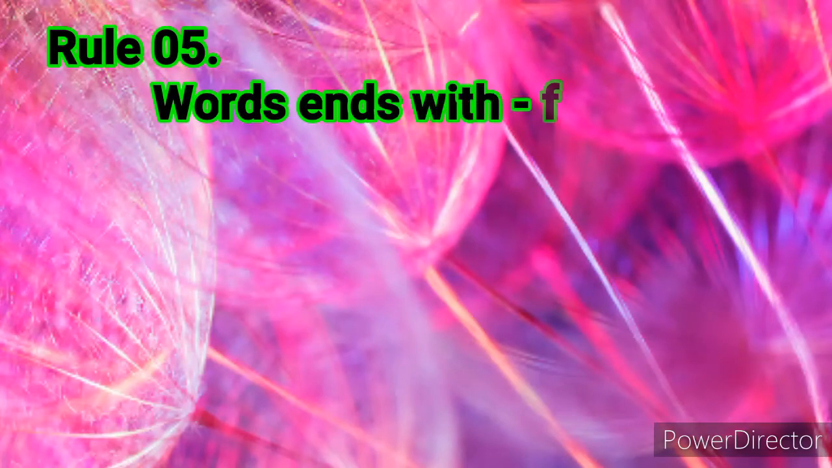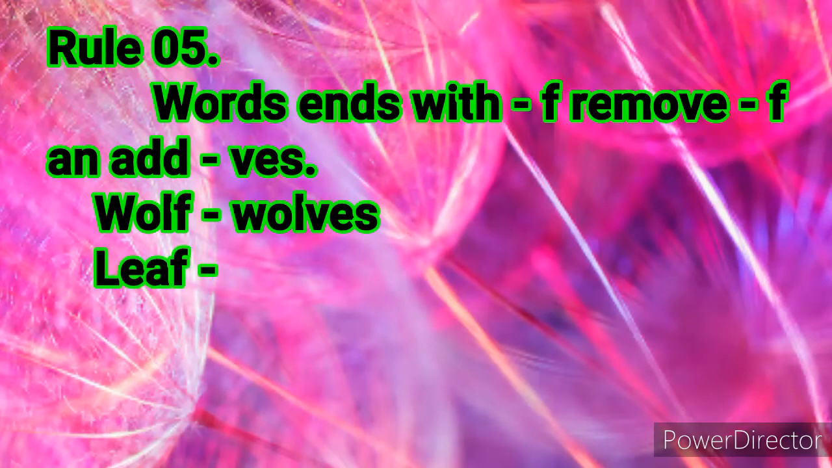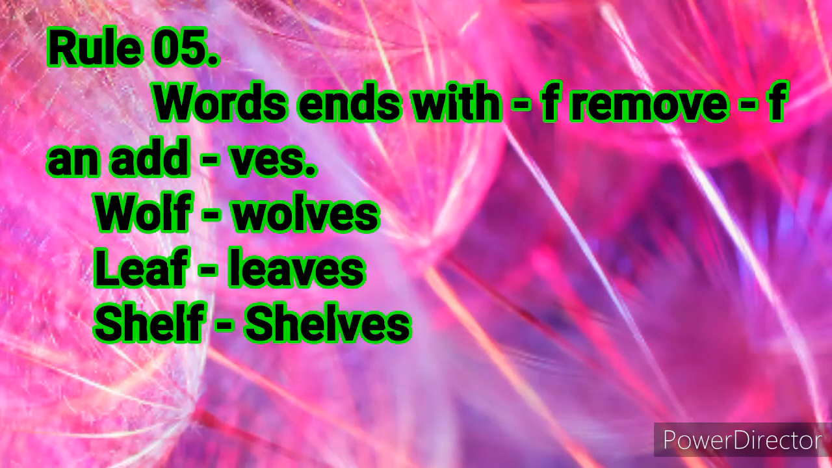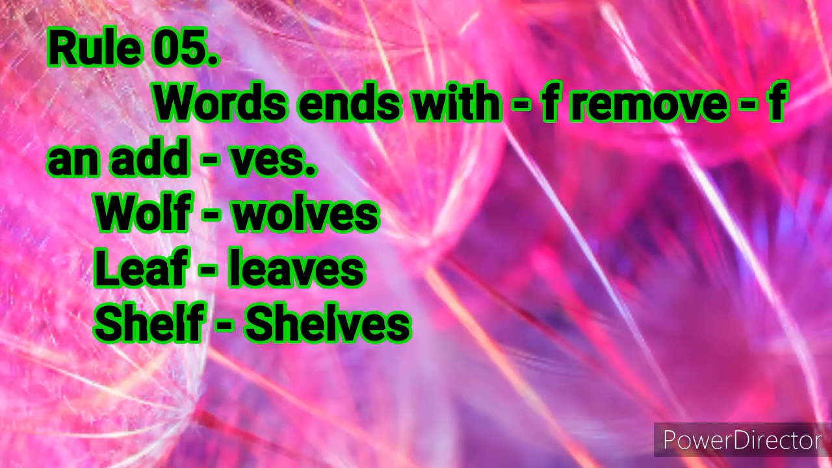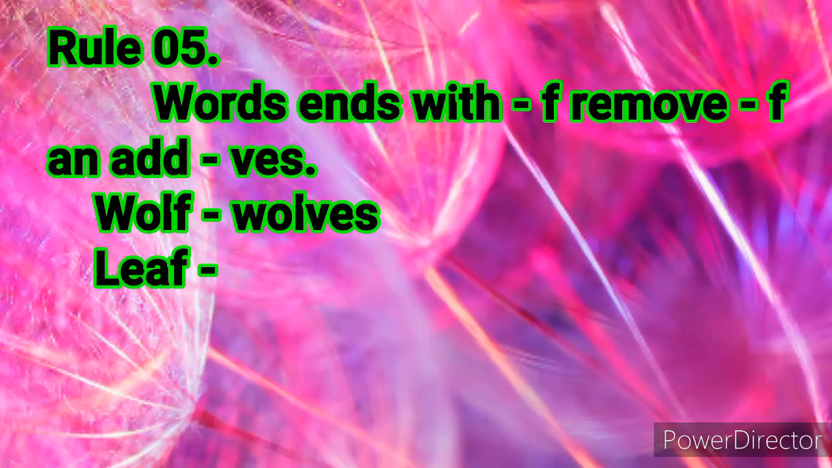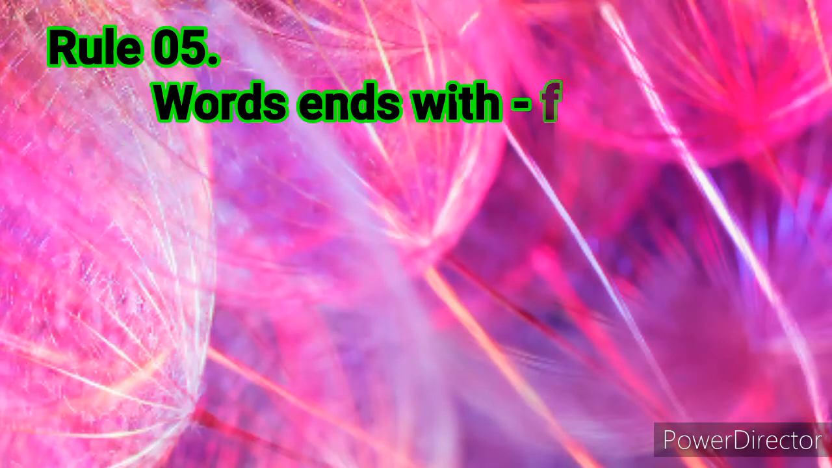And rule number 5: words that end with f or fe, remove f or fe and add ves. For example, wolf, wolves, leaf, leaves, self, selves. In this type of rule, we remove f or fe and add ves to form the plural of the words.